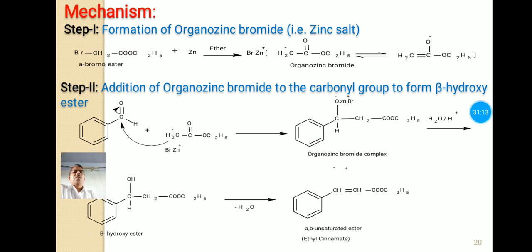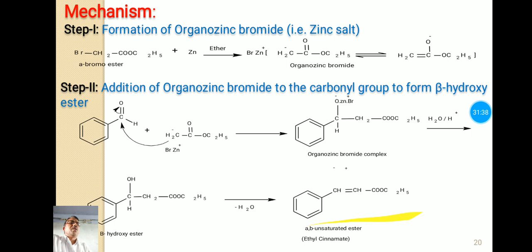And this organozinc bromide complex, after acid hydrolysis, forms the beta hydroxy ester, and this beta hydroxy ester upon dehydration, means it loses a water molecule, this OH and one hydrogen from the CH2, given out as a water molecule, and there is formation of a carbon-carbon double bond between these two carbon atoms, and we have this alpha beta unsaturated ester, which is known as ethyl cinnamate.